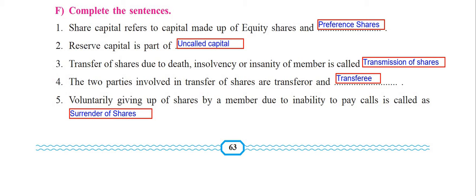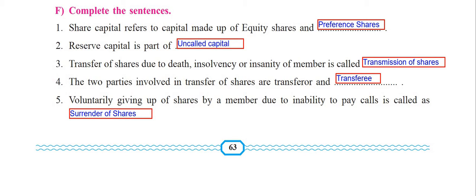Students, question number 1 F is complete the sentences. In between we will also try to explain if there is any logic behind the fill in the blanks, or whatever more exercises are going to come, and then we will also solve them. You can see the answers on screen, so you can also revise along with me. So let's get started.